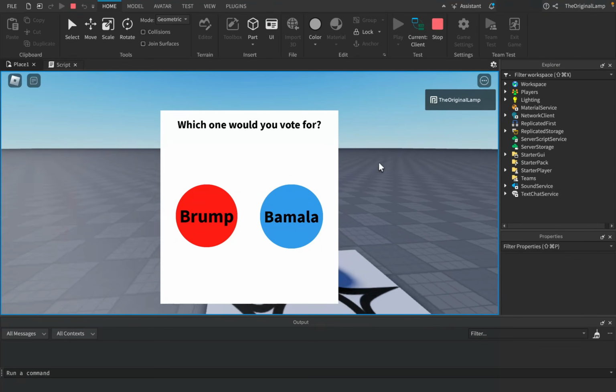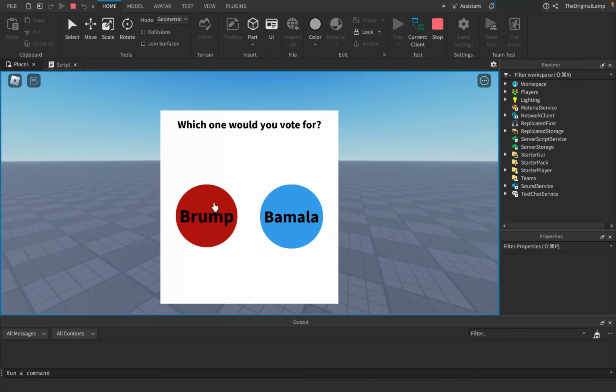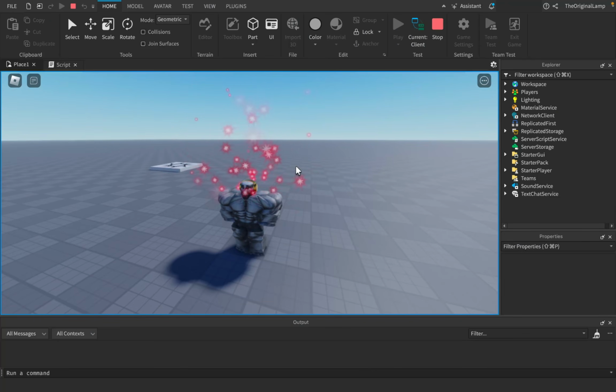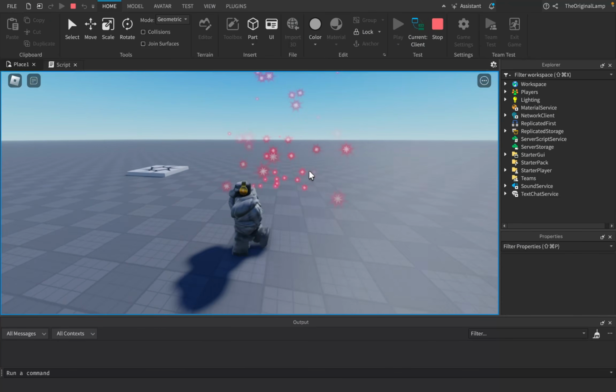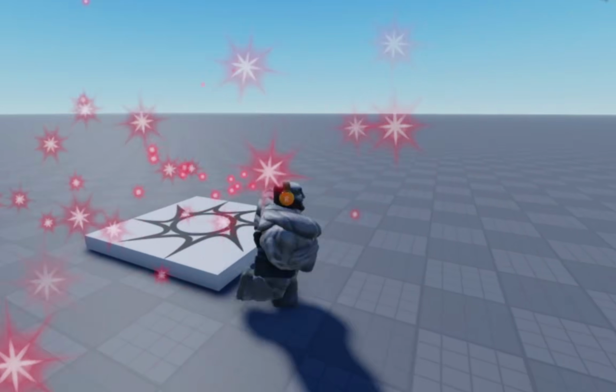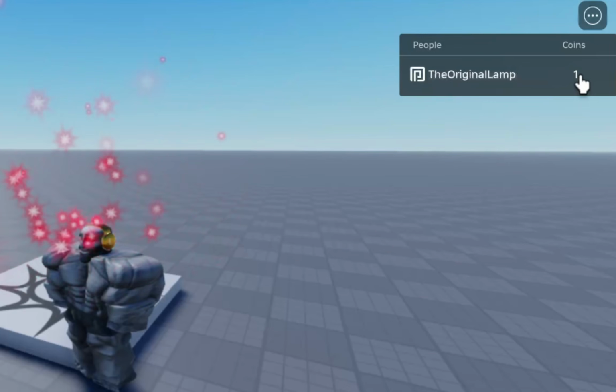So let's just try this out, right? If I play the game, which one would you vote for? Sure, yeah. Nice, there we go. See, now everyone will know what my decisions are, and then we can rationally, as a species, go and talk about it. This is so stupid, bro. And yeah, look, I have 1 coin. Perfect. I love this game.